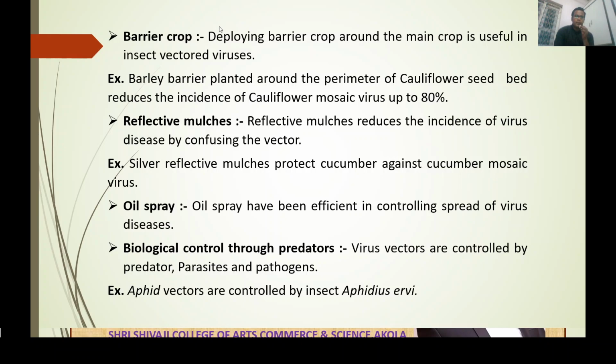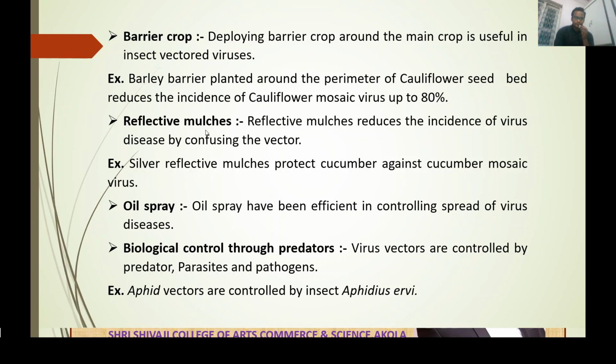For example, a barley barrier planted around the perimeter of a cauliflower seed bed reduces the incidence of cauliflower mosaic virus by up to 80%. This is called the barrier crop method.